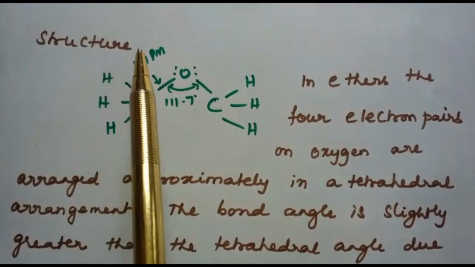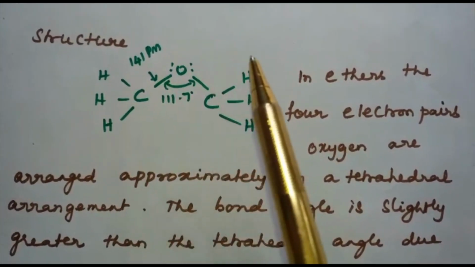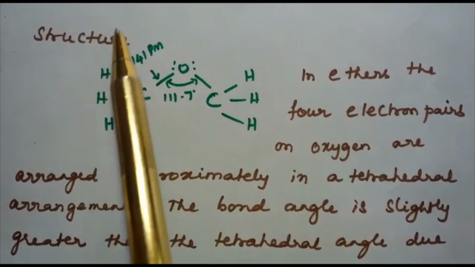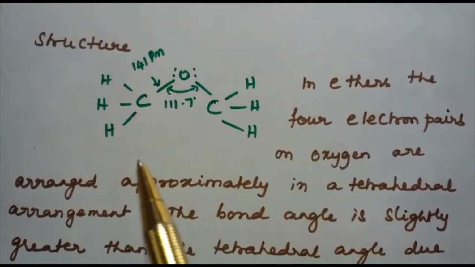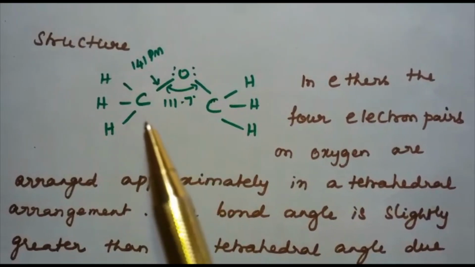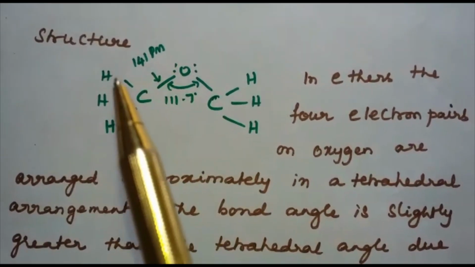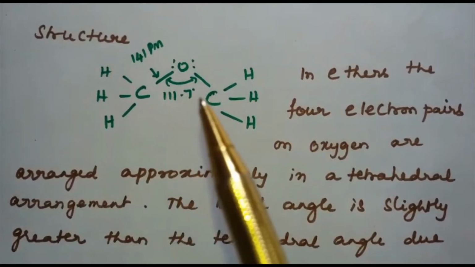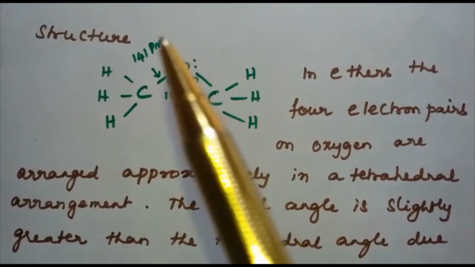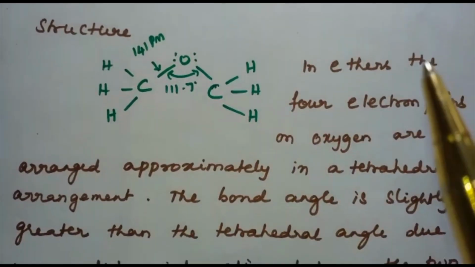Now let us discuss the structure of ethers. This is an example of a simple ether. This is the structure of dimethyl ether. Dimethyl ether is the common name. What is the IUPAC name? Methoxymethane. Here, if you see the structure, the bond angle is found to be 111.7 degrees, whereas the bond length is found to be 141 picometer.